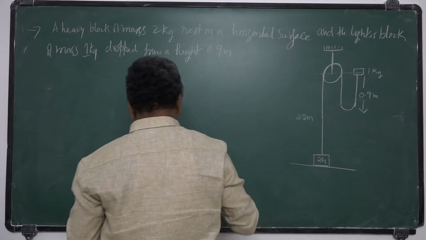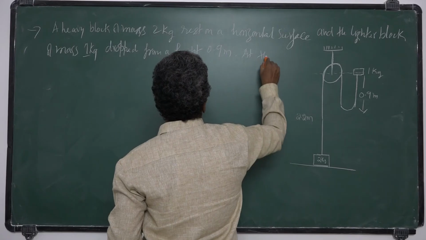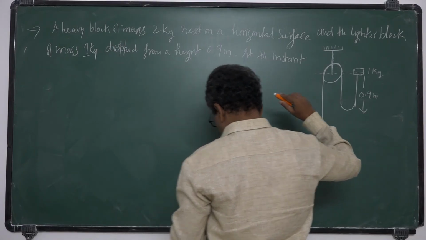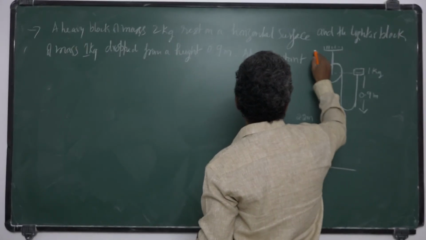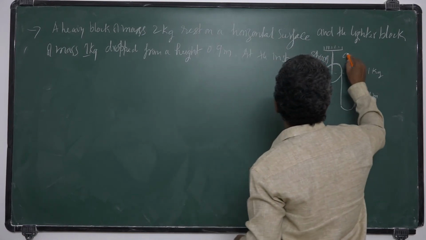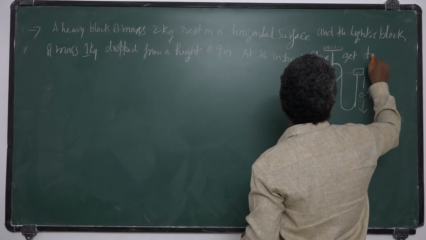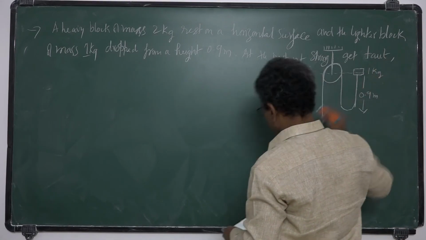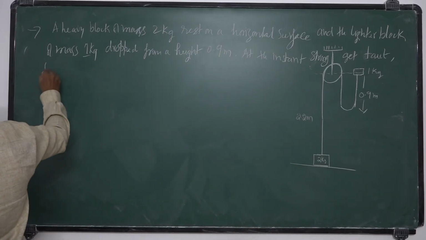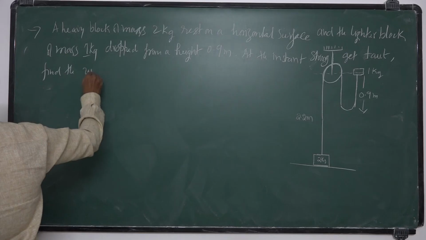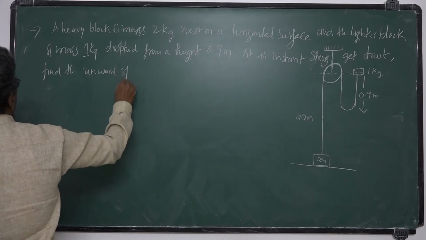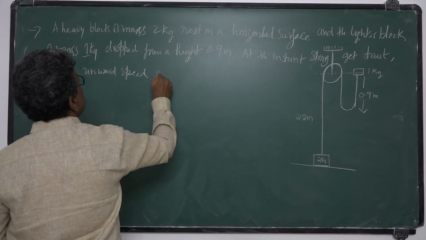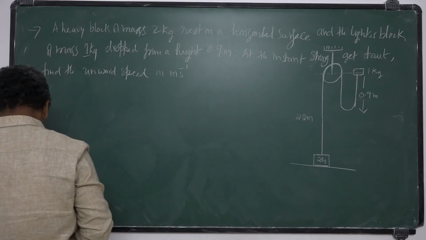At the instant the string gets taut, find the upward speed in meters per second of the heavy block.